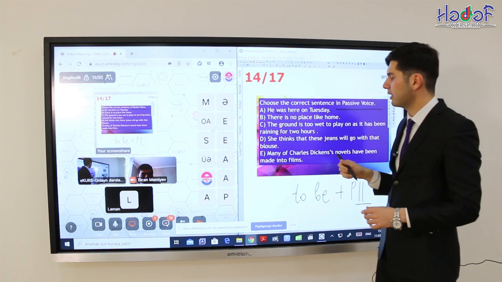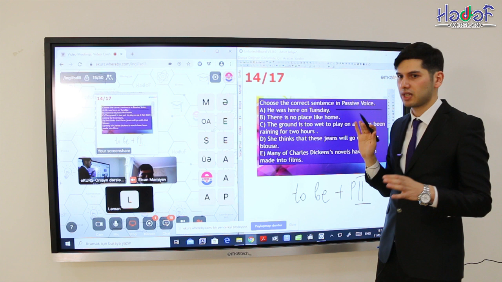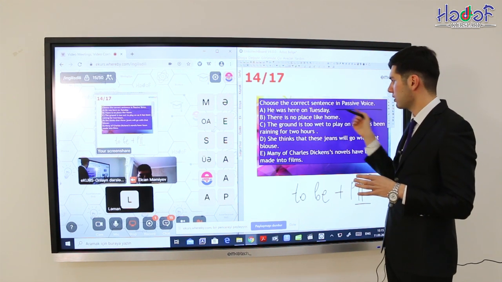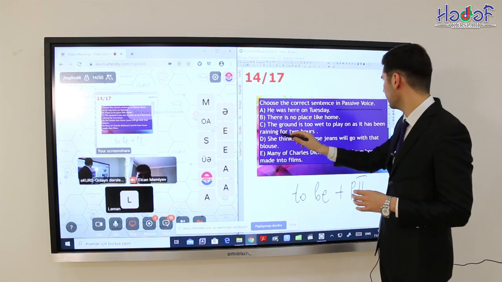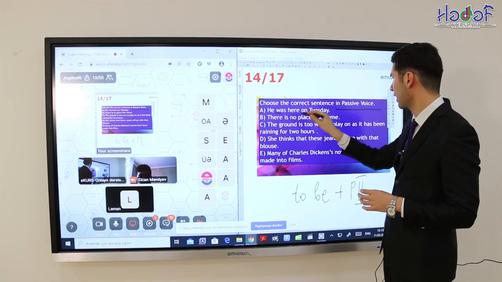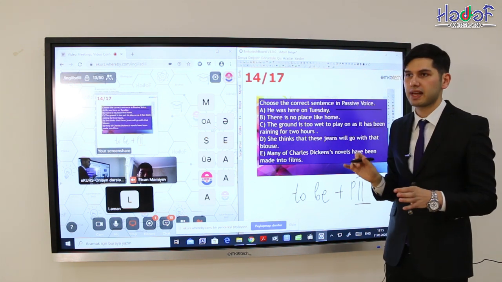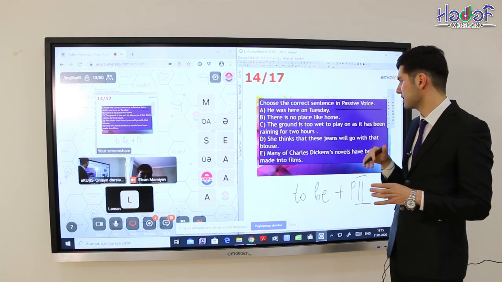Let's continue with variant B. There is no place like home. Of course, there is no passive voice in this sentence. Why? Because there is no participle two. Next, variant C. We can see has been. Of course, we know that has been is the auxiliary verb of present perfect.